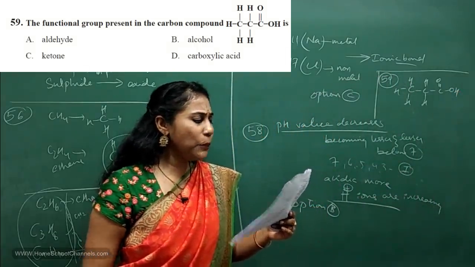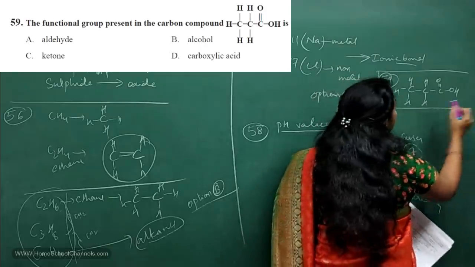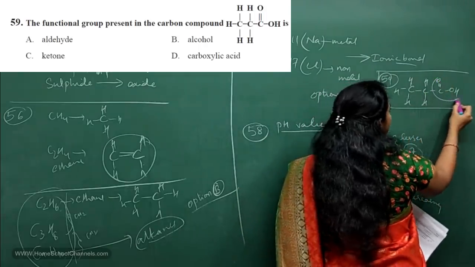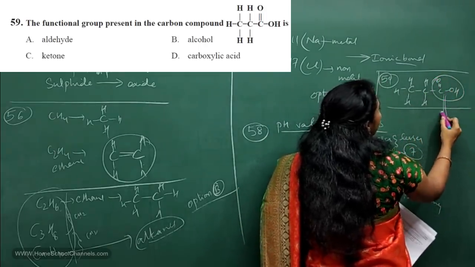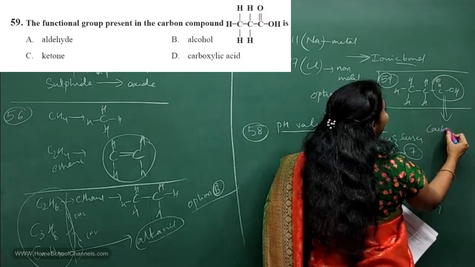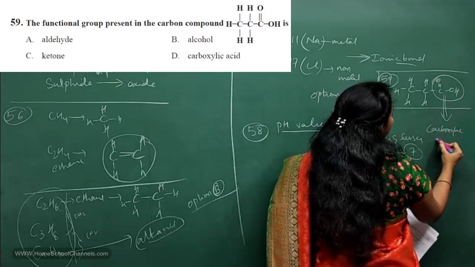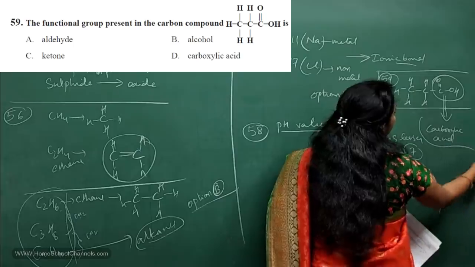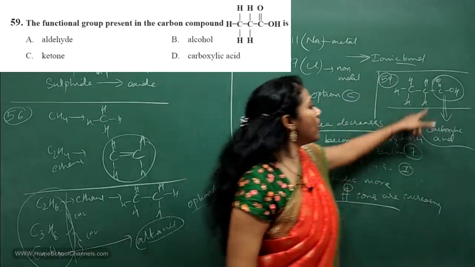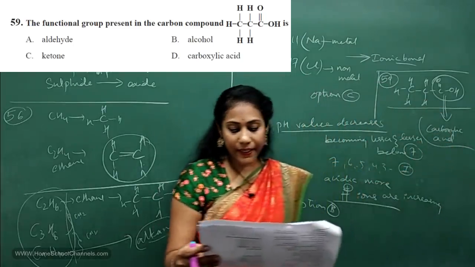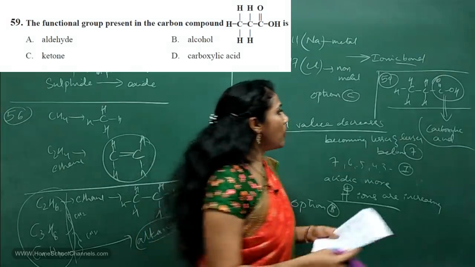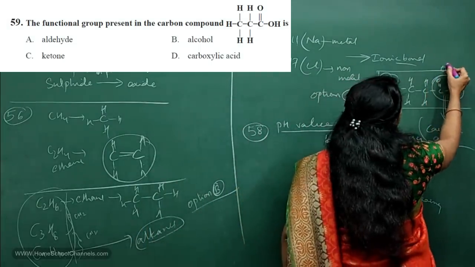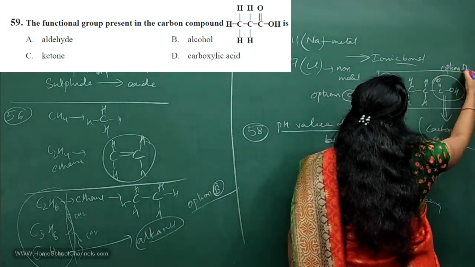The functional group present in this compound is, so what is the functional group present? COOH. The COOH group is called the carboxylic acid group, isn't it? What is the option here? Option D. You will go for option D.